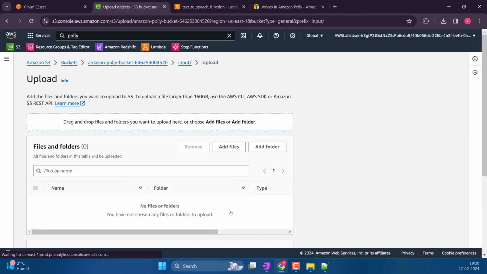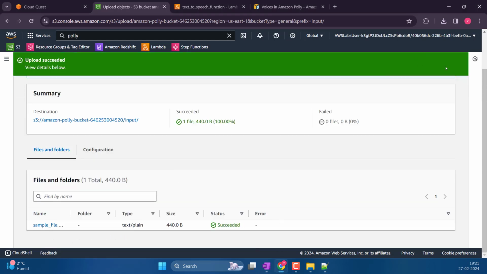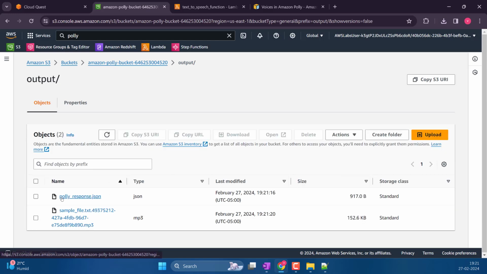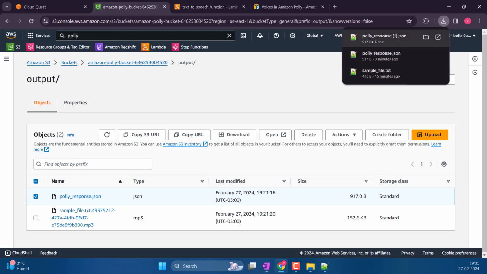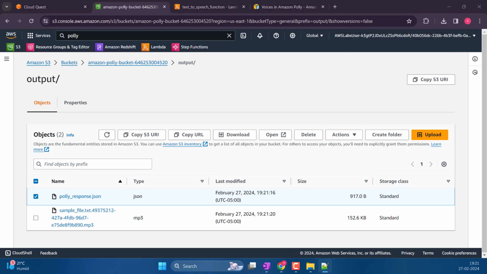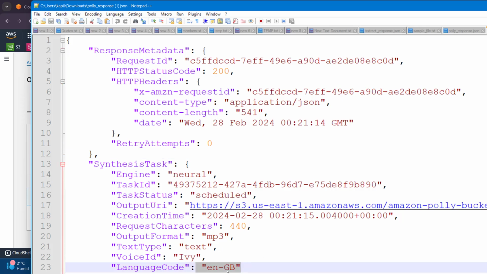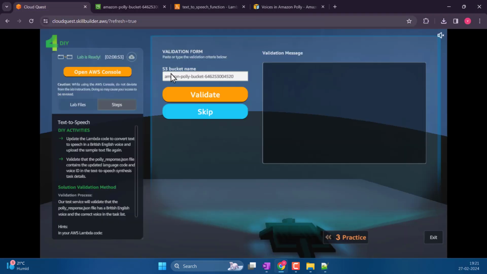Go here, upload. Let's upload the file again. All right, click upload, close it, go here, go to output. I think this should get updated to this tab, and we have the file. And if I download this again, this should show 200 as well as you can see in English. So let's go ahead, let's submit it to this one.